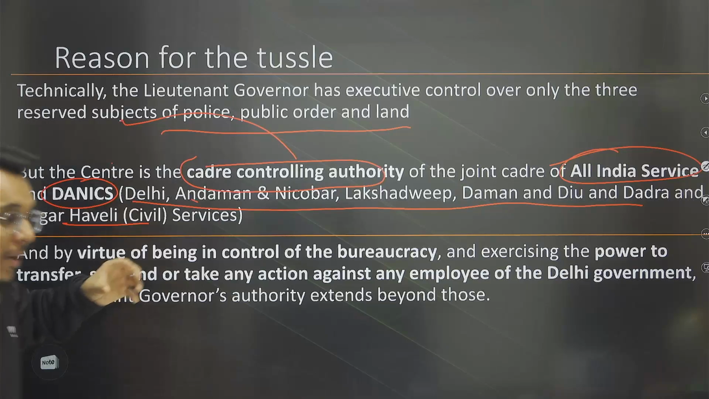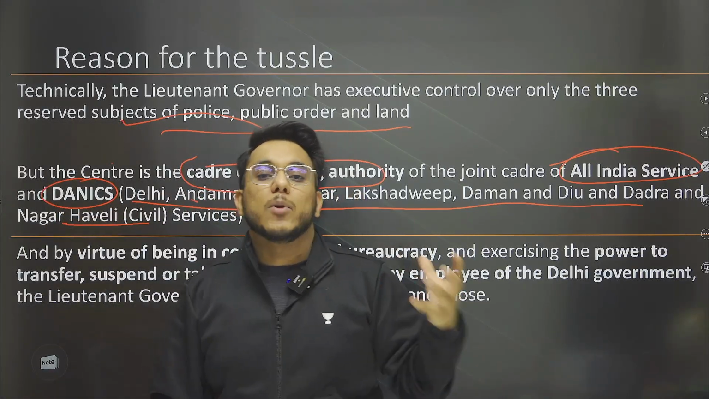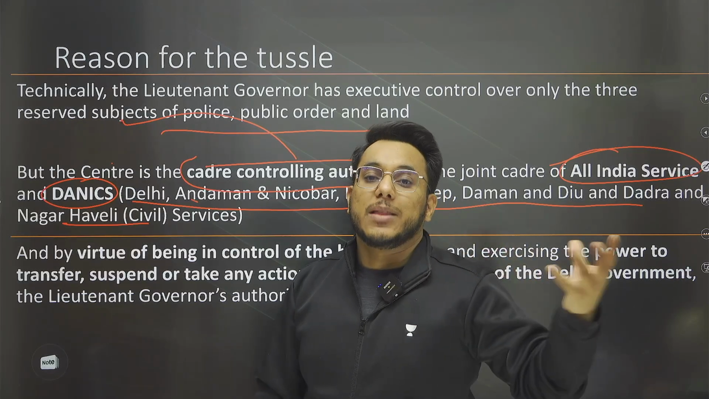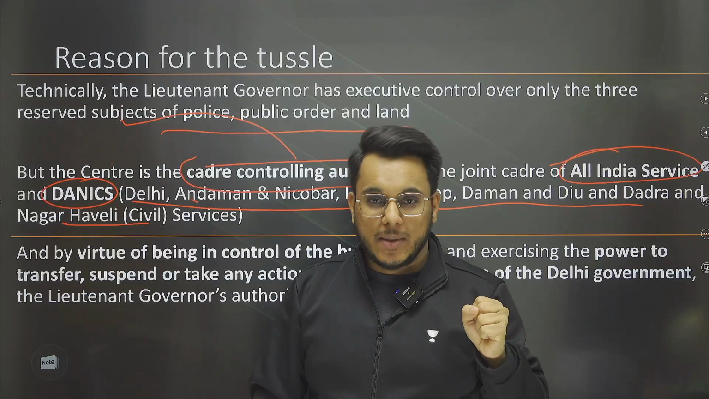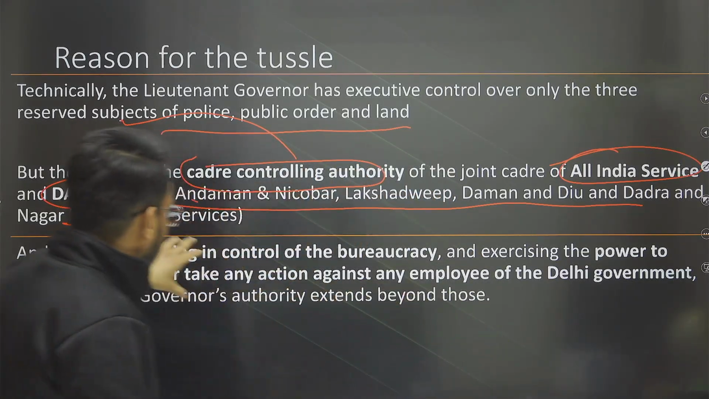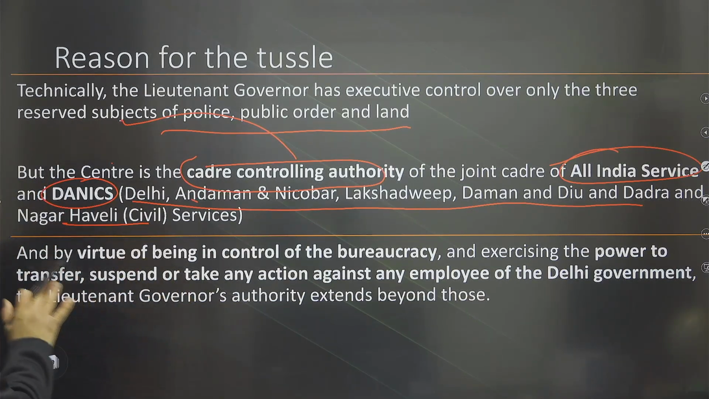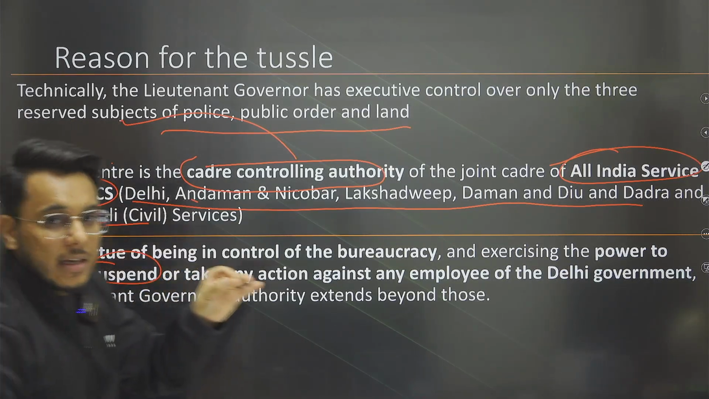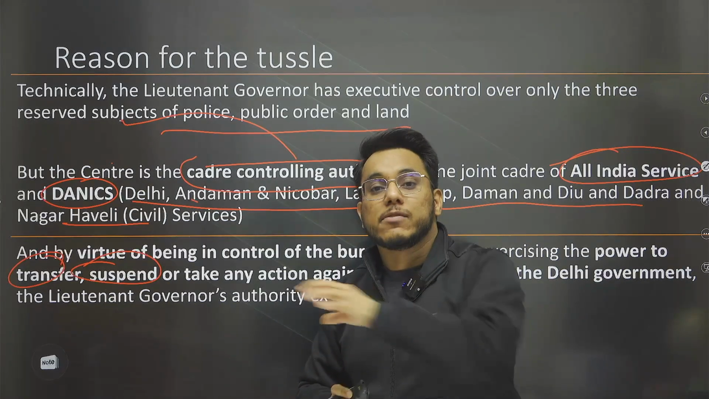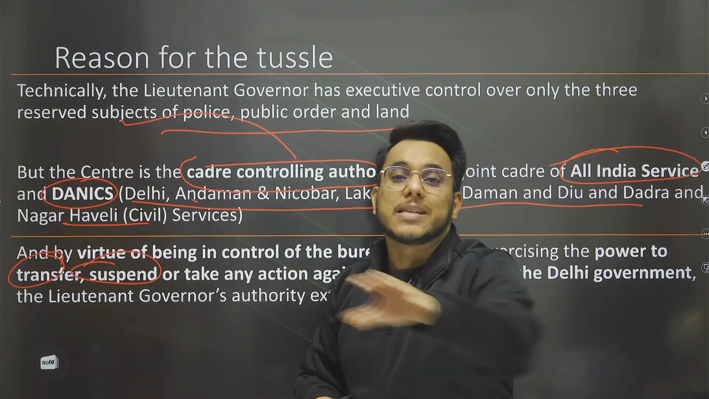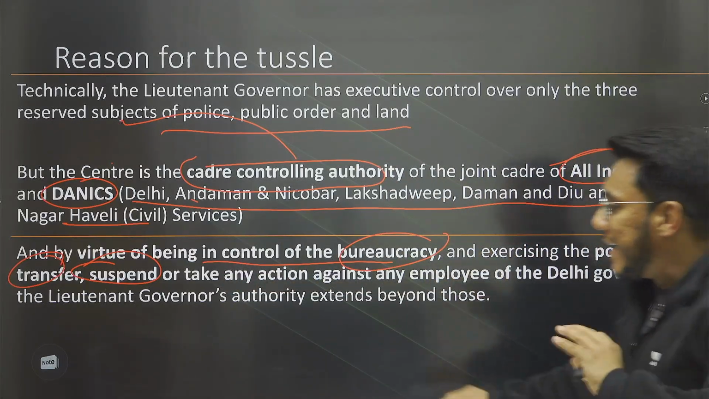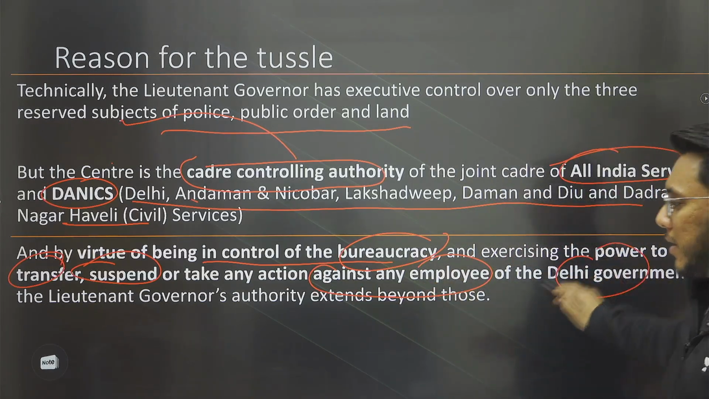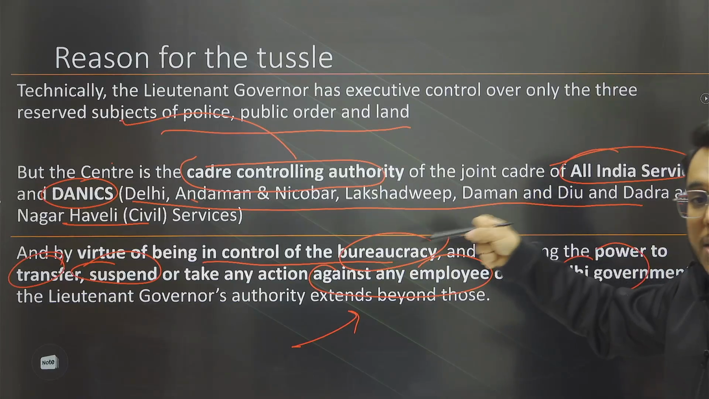Now what has happened, guys, is that every department will have the bureaucracy. In certain departments there will be all India service officers, and in some other departments there will be DANICS officers. Now the point is that the power with respect to their transfer, their suspension, all these kinds of things are being exercised by the union government, so it can virtually control all the bodies operating in Delhi. By virtue of control of the bureaucracy, they can take action against any employee of the Delhi government, and because of this they virtually hold control over all the departments.